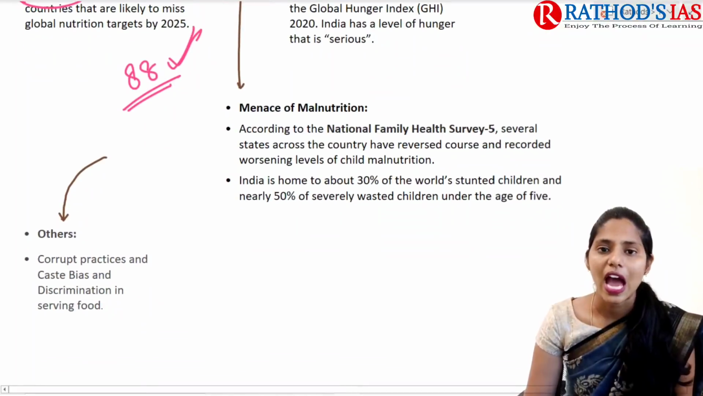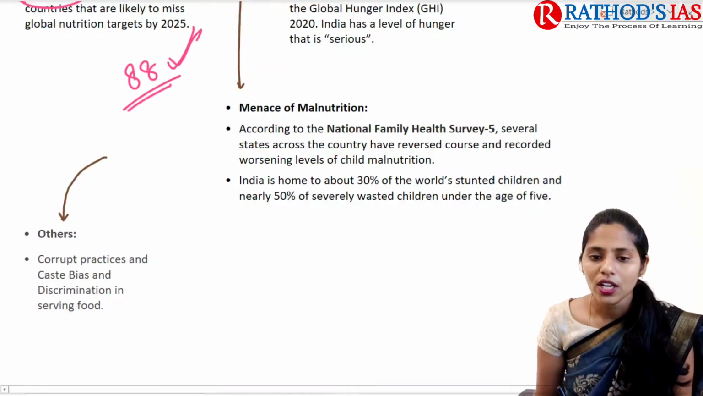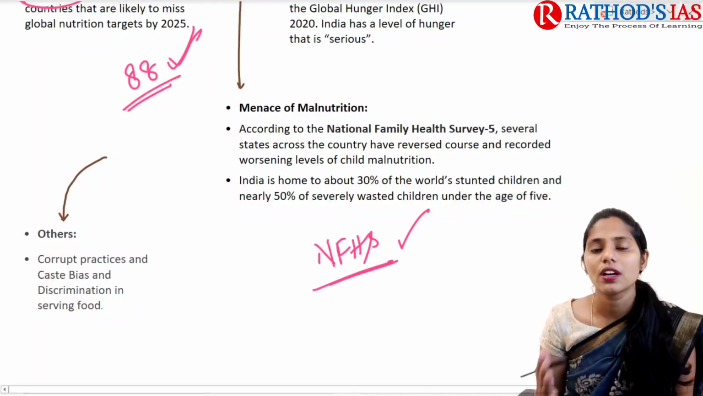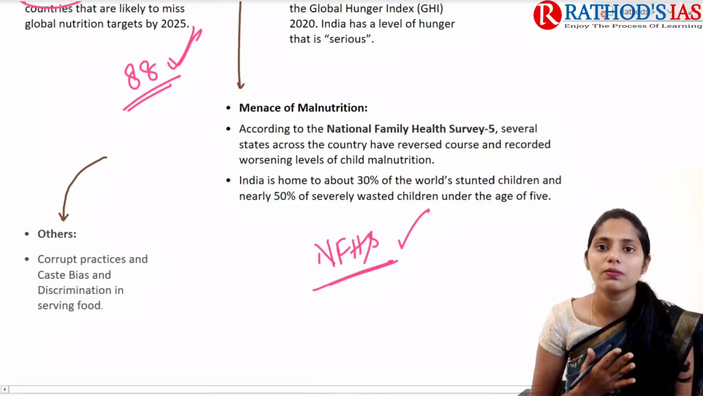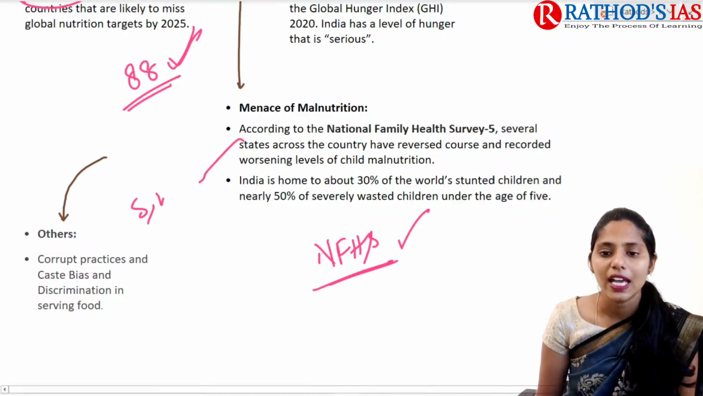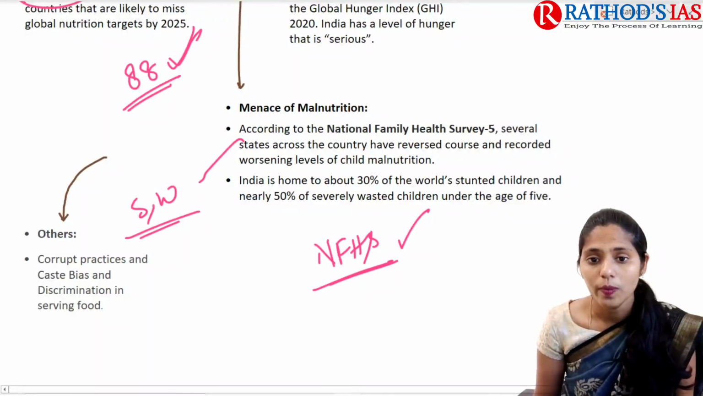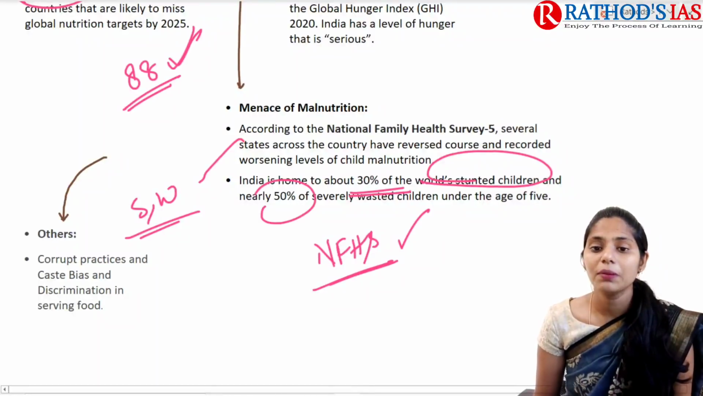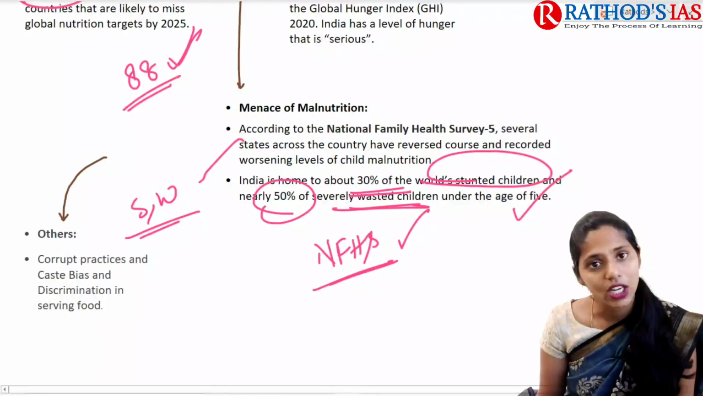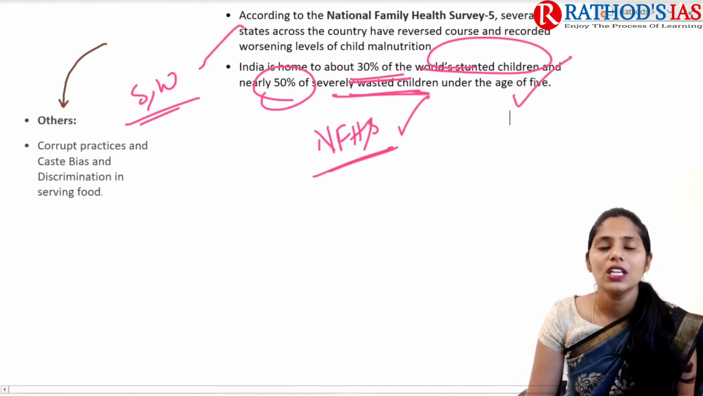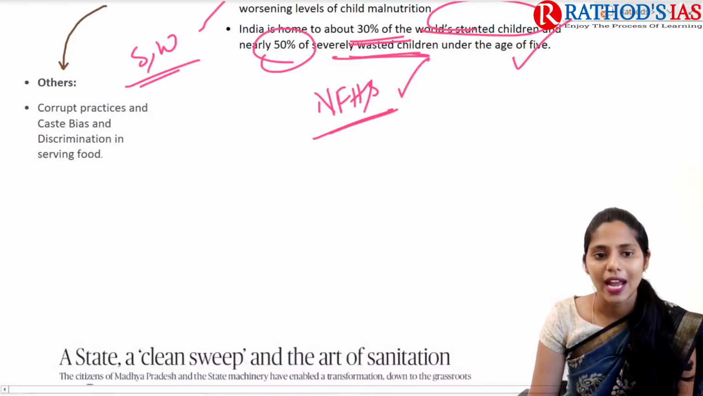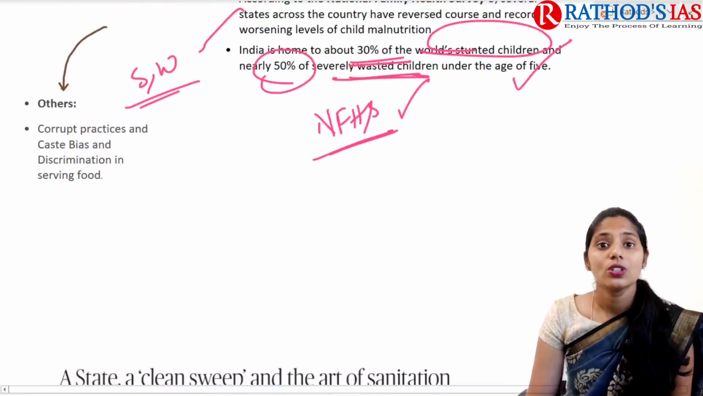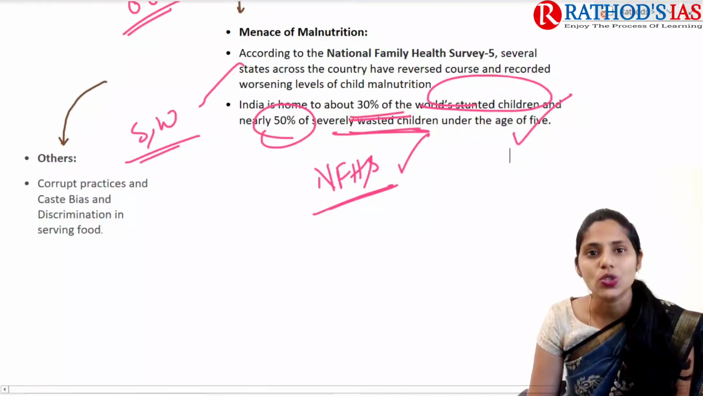We are also facing the menace of malnutrition. According to National Family Health Survey 5, in many children there is a worsening of malnutrition, leading to stunting as well as wasting. India is home to about 30% of the world's stunted children and nearly 50% of severely wasted children under the age of 5 years. We also see corrupt practices, caste bias, and even discrimination in serving food. These are some important challenges that we need to overcome.